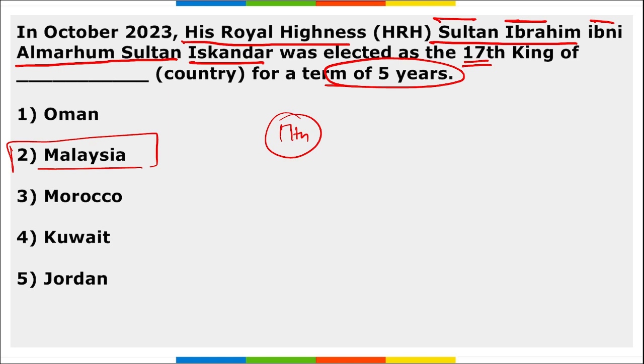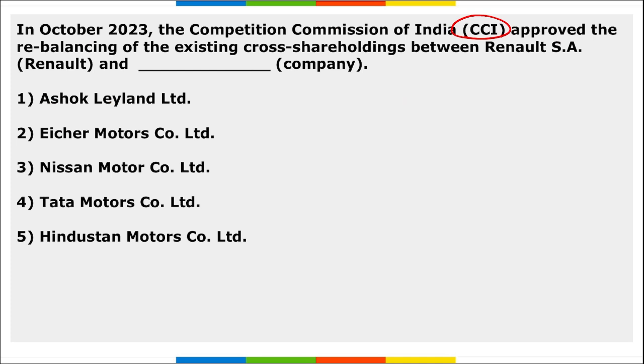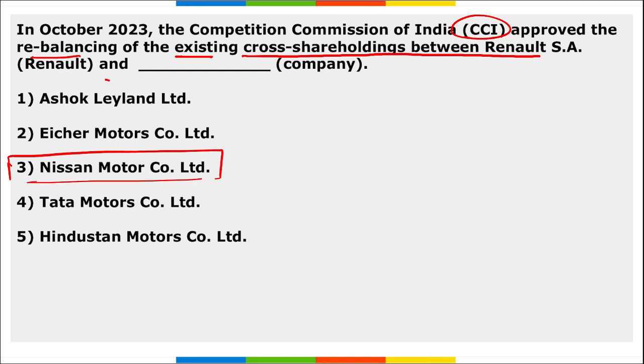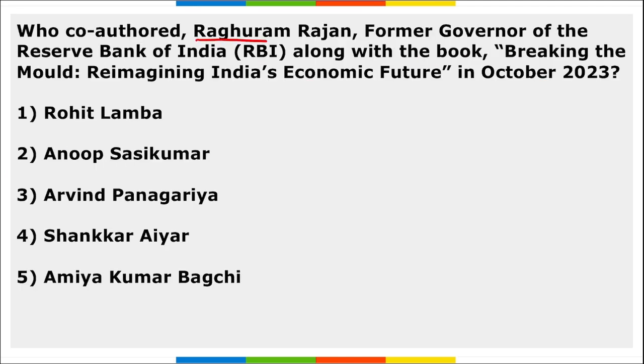Sultan Ibrahim Ibn Al Mahroun Sultan Iskandar is the 17th king of Malaysia, and he will be here for 5 years. CCI approved the rebalancing of the existing cross shareholding between Renault SA and Nissan Motor Corporation Limited. Correct? Between these two.